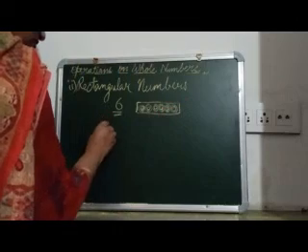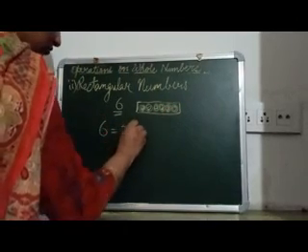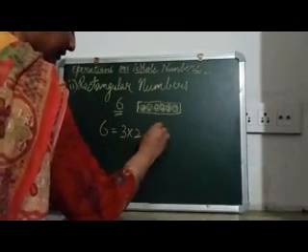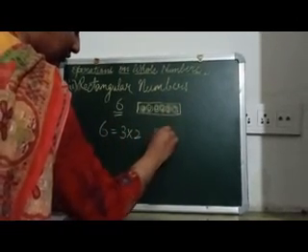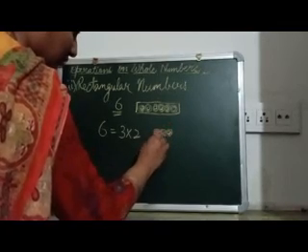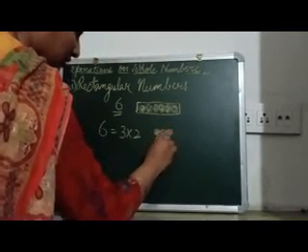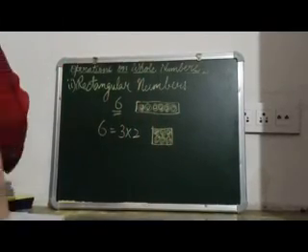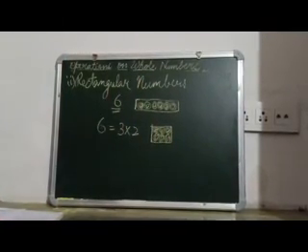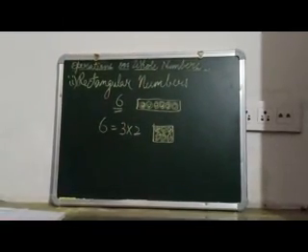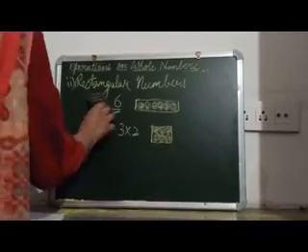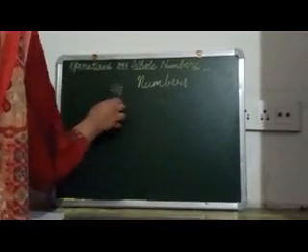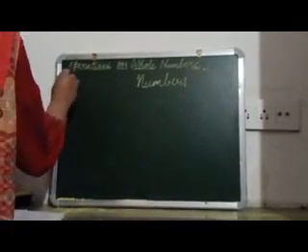And 6 can also be written as 3 into 2, so it can be represented like this also. This is also a rectangle. So the numbers which can be represented as a rectangular array of dots are the rectangular numbers. Last is the square numbers.